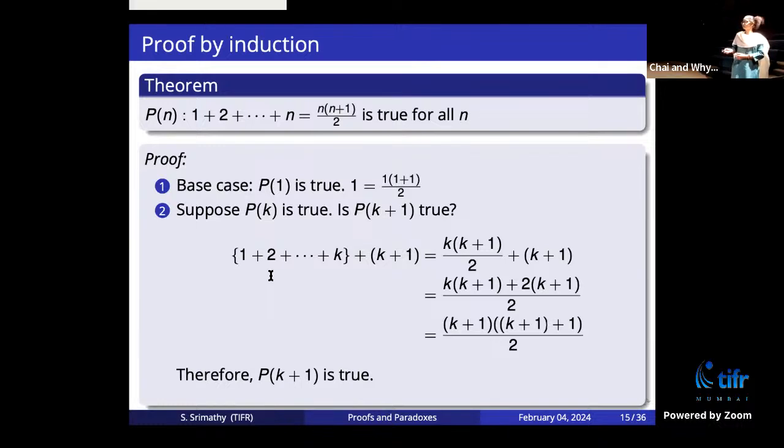Suppose my theorem is that P(n) is true for n bigger than or equal to 1, then you don't want to go to n equal to 0. You start with n equal to 1. Right? Okay.